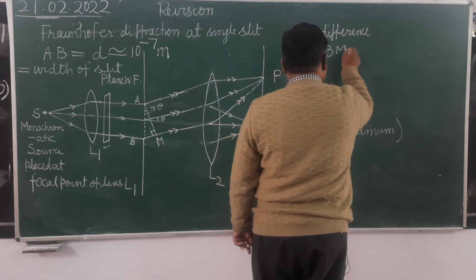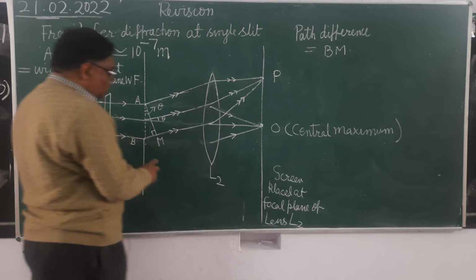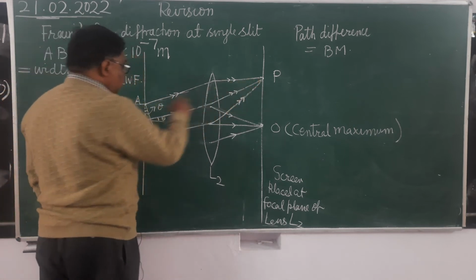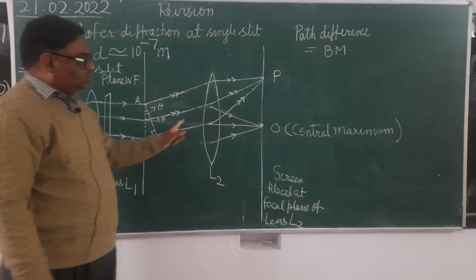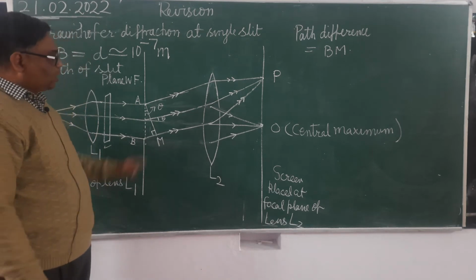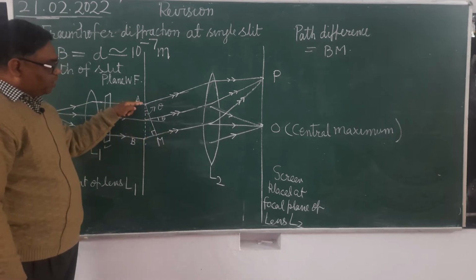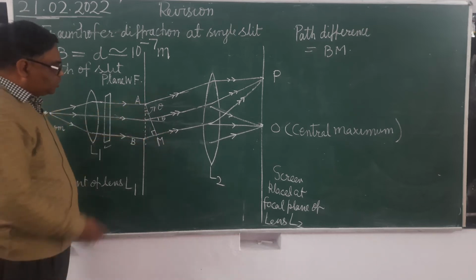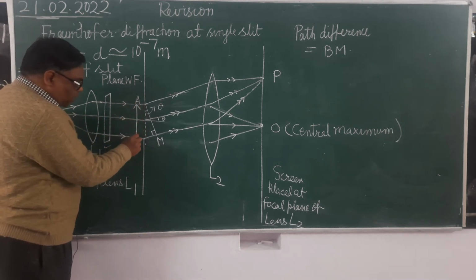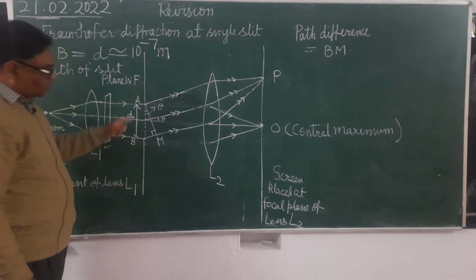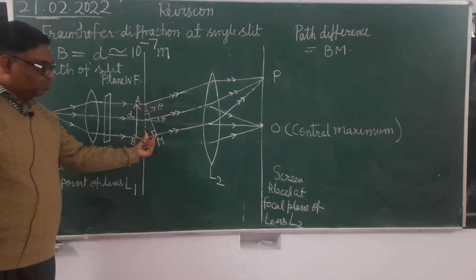You can see here we have taken a point M on this, such that M से P तक उतना ही लेंथ है जितना A से P तक है. So what is the path difference between this and this? Means those waves which are emitting from the points which are how much distance apart from each other? d distance apart from each other. पाथ डिफरेंस उन वेव्स के बीच का जिनका सेपरेशन d है. It is equal to BM.